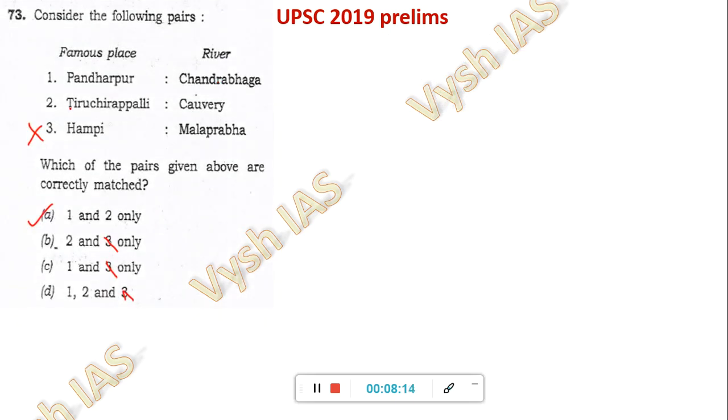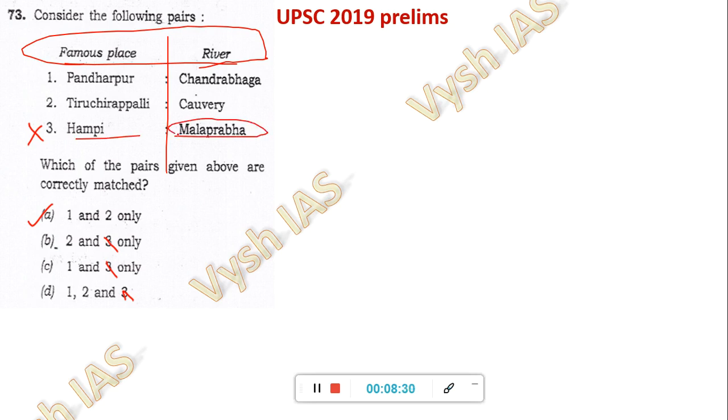Now this one again, a very easy question. They are just asking a place and river. So anybody who studied ancient history basic and who studied Vijayanagara Empire: the Vijayanagara Empire is on the bank of the Tungabhadra river, and there the capital city is Hampi. That everybody studies. Okay, so Hampi is given Malaprabha.